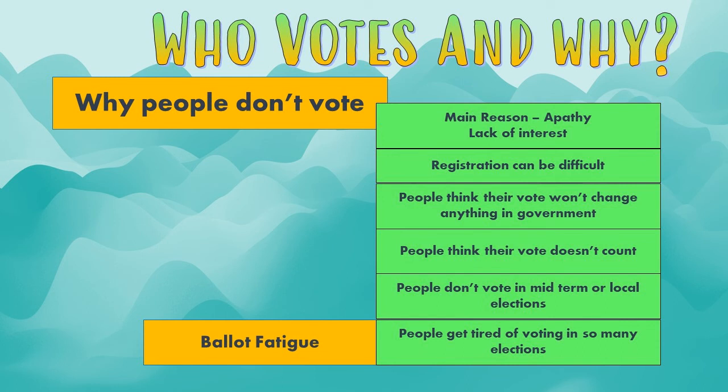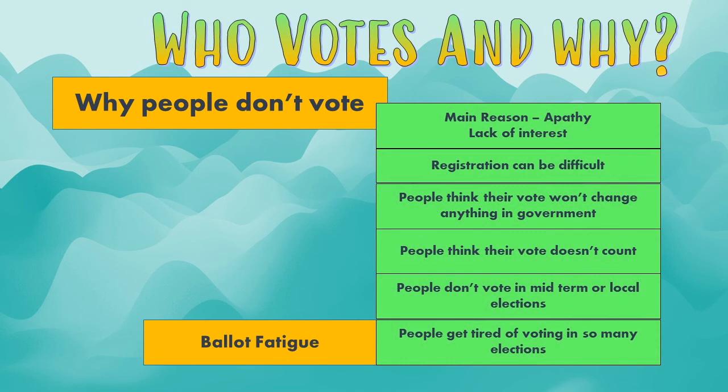But there are other problems as well. One reason people don't vote is that registration can be difficult. You have to register to vote. You have to update your registration when you move. You have to register a certain time in advance of the election in some places. And so there are people that want to vote, but find out that they're not registered to vote and it's too late. So that's one reason why people don't show up to vote.